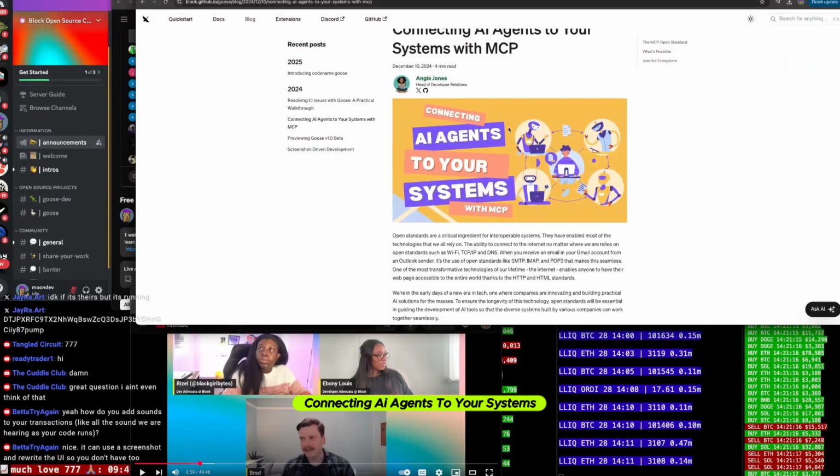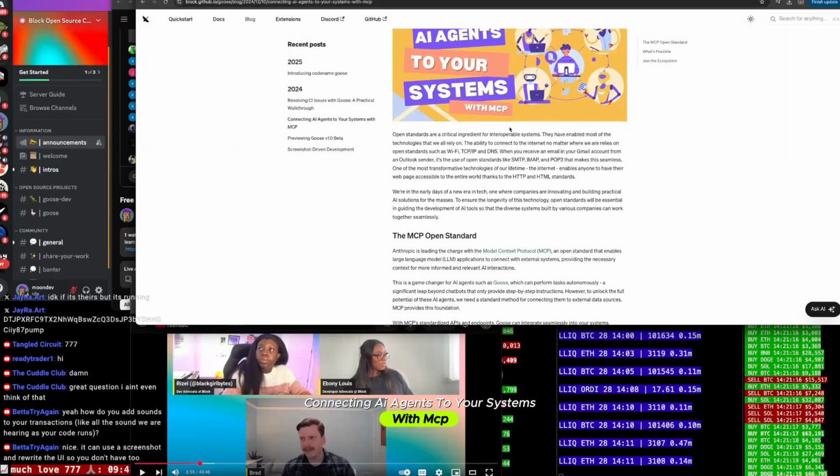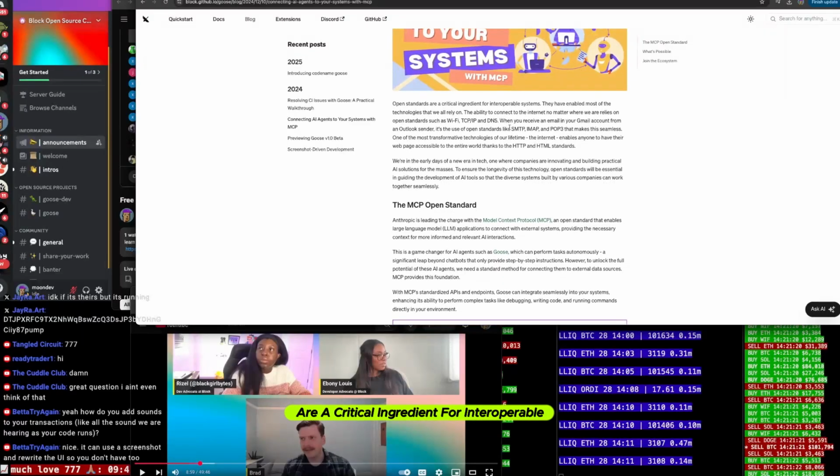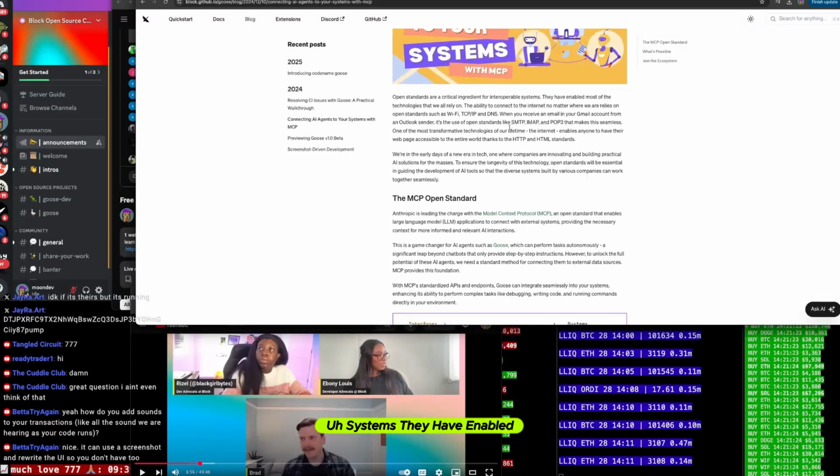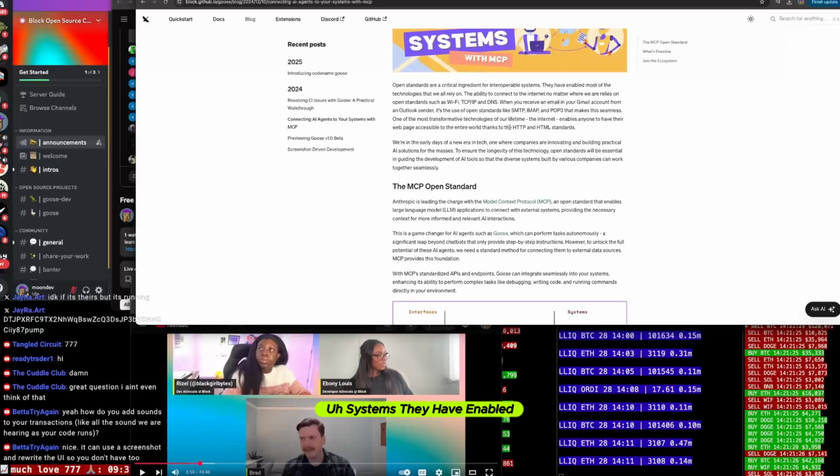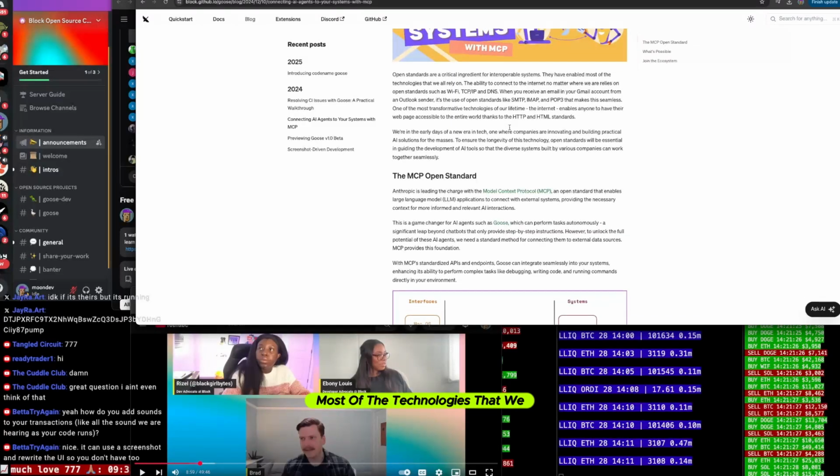Connecting AI agents to your systems with MCP. Open standards are a critical ingredient for interoperable systems. They have enabled most of the technologies that we rely on.